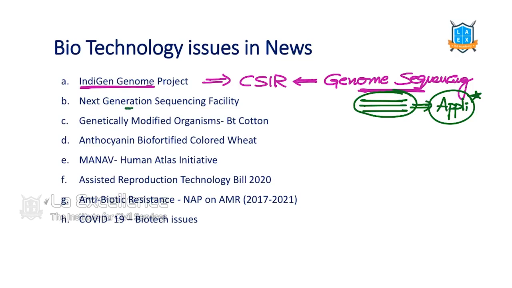Then next generation sequencing facility. This is very important. See, for COVID, what are we doing? We are going to have gene sequencing. Yes or no? We already went for gene sequencing. China did it initially because in their country itself the virus originated. So China did the gene sequencing, and then many other countries started doing it. When India reported the first case, we also started genome sequencing the genes of the particular virus. There, what we used was the next generation sequencing facility. This is a kind of huge infrastructure placed for gene sequencing. So we will understand it.